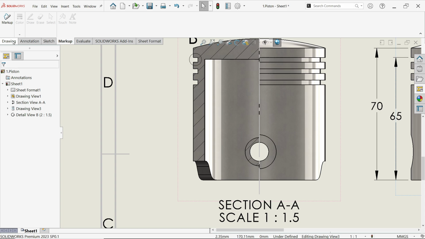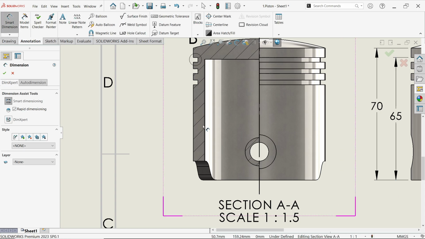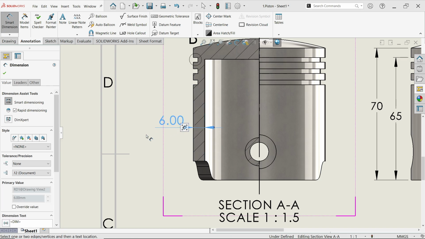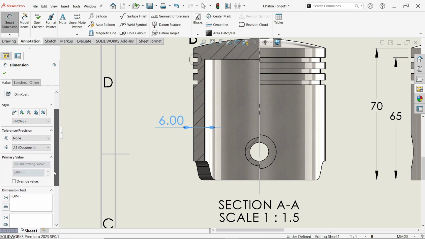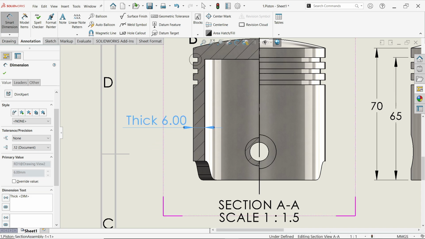Okay, annotation. Now here add thickness. This is thickness, that's why we are going to add some kind of thickness.